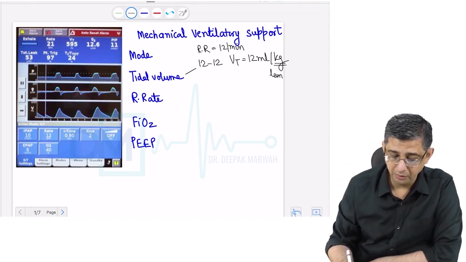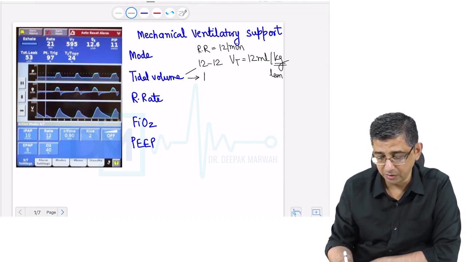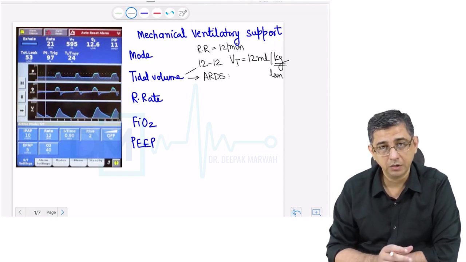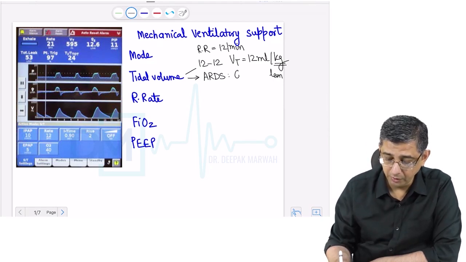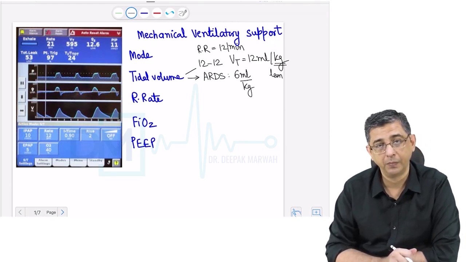However, I want you to remember that we do not follow the 12-12 rule when it comes to patients of acute respiratory distress syndrome or ARDS. If you've listened to the ARDS lecture or if you're planning to listen to it, you will notice that in the treatment part, I have told you that we keep the tidal volume at the lower value of 6 ml per kilogram of lean body weight.